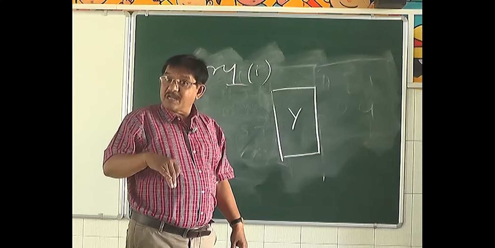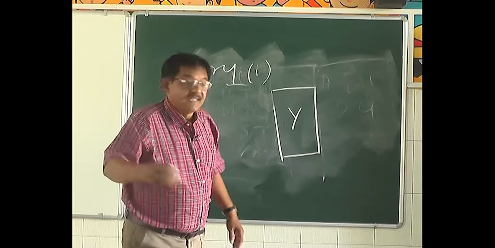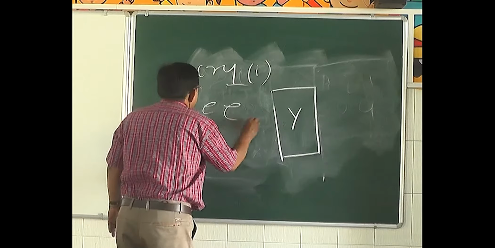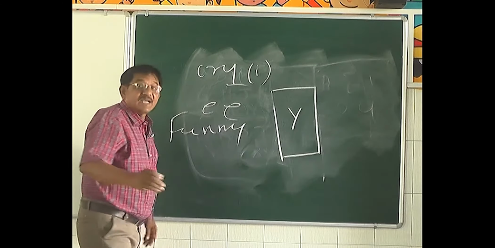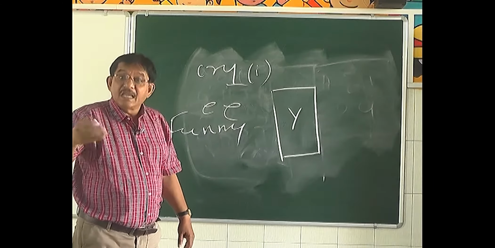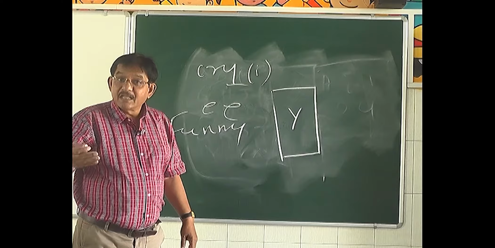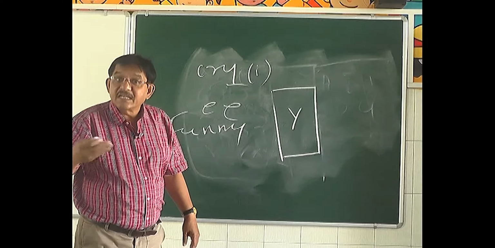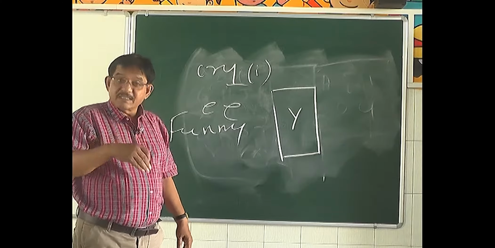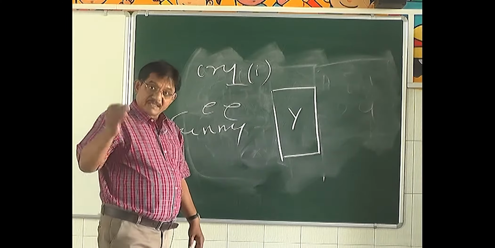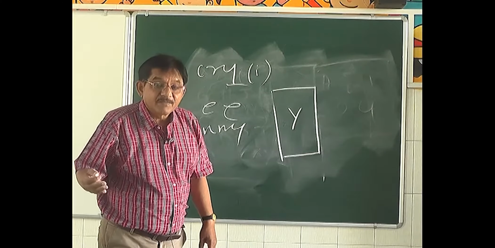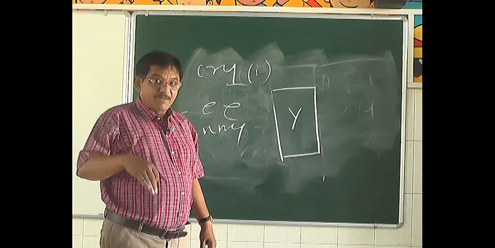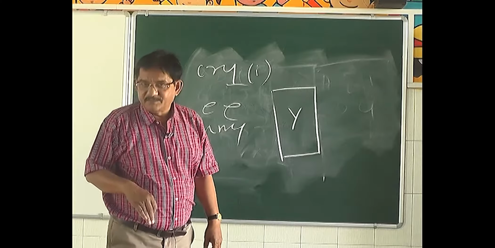Y can also sound like long E, as in funny, mummy, sunny. In all these words, Y has come at the end of the word, but there the sound is that of double E. So Y can be a vowel, Y can be a consonant.